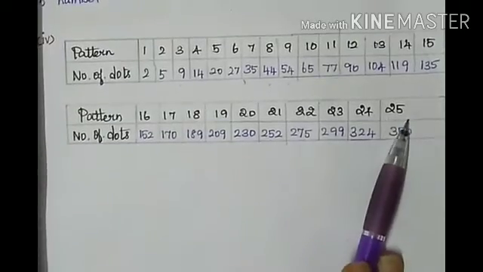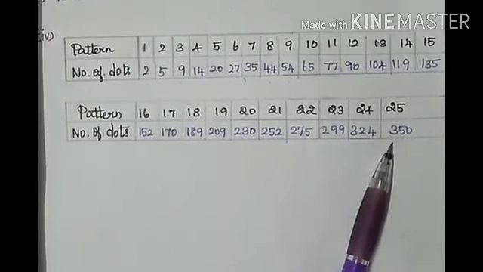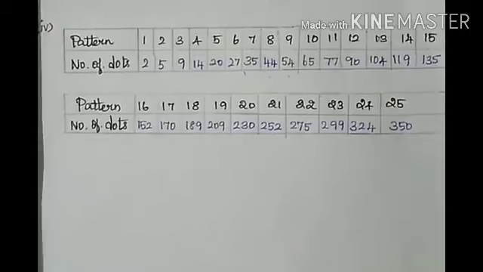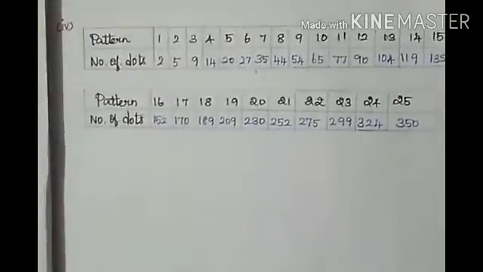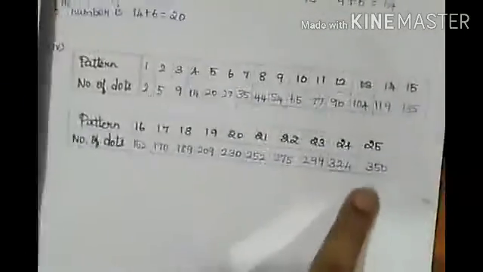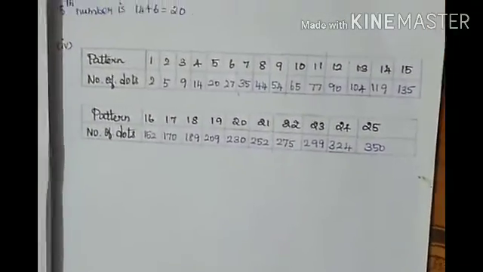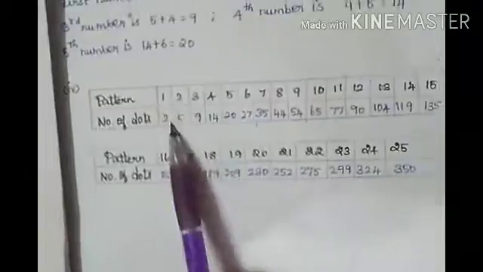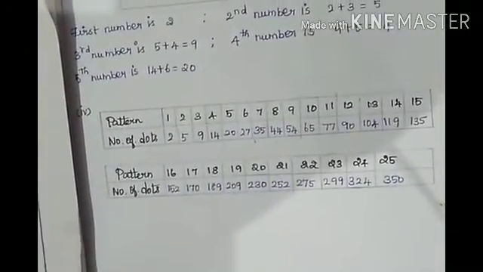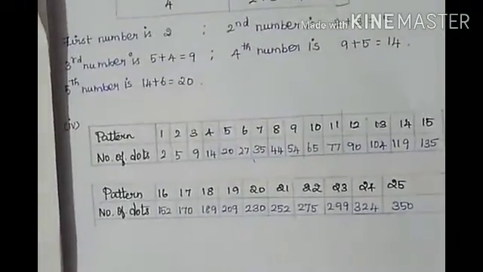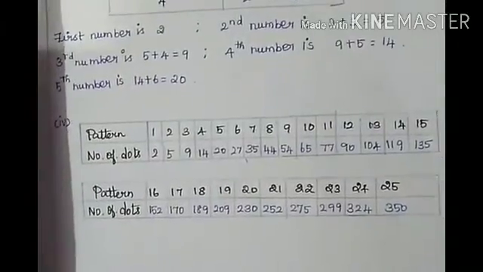And for 25 we have 350. Is it clear? So for the 25th pattern, what do we have? 350. Which is very simple. What you have to do is add all the things, then only you will get the answer. Is it clear? You just work it out, then you will get the answer.